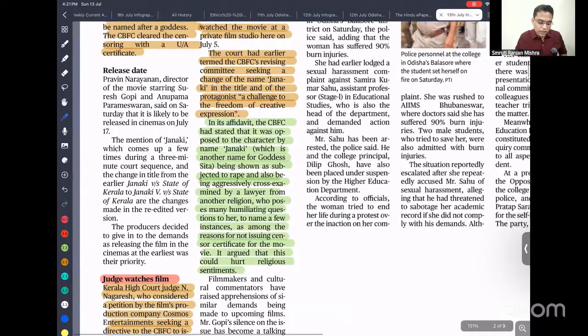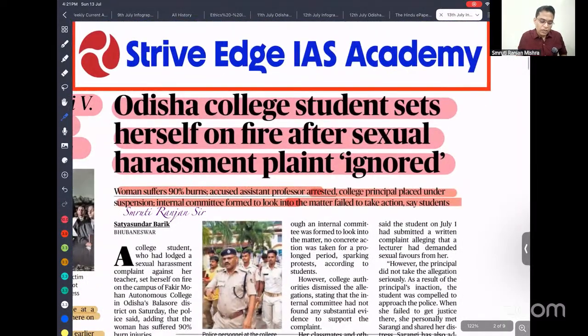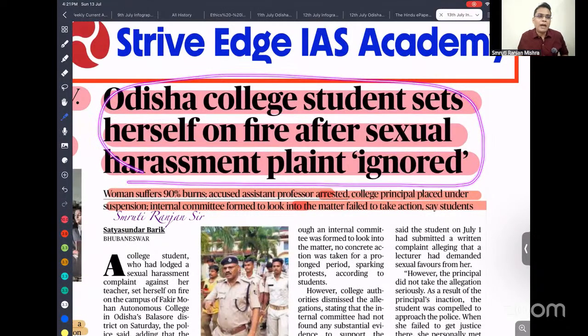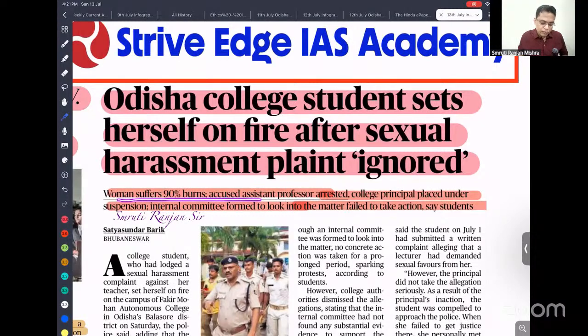Okay. So next, there is one more incident that happened, a very shocking incident rather. An Odisha college student set herself on fire after her sexual harassment complaint was ignored. This is a very bad incident. We have to take very strict action against those involved. The woman suffered 90% burns, the accused assistant professor was arrested, and the college principal was placed under suspension. The internal complaint committee formed to look into the matter failed to take action.